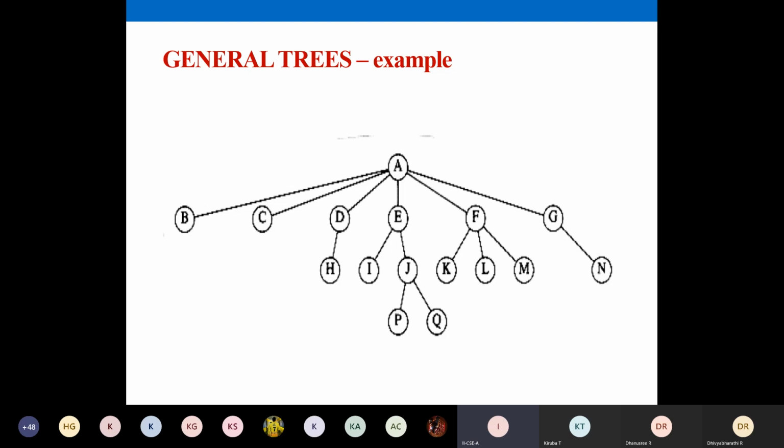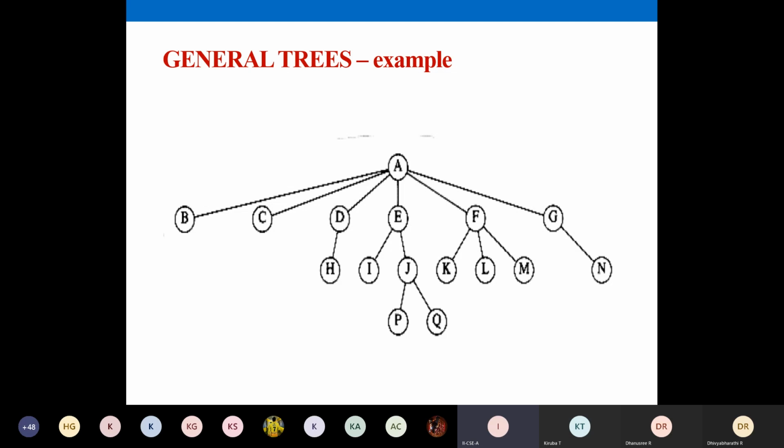Now just check the maximum number of children a node has. Some nodes have one child, some nodes have 2 children, and some nodes have 3. Is it not? So there is no restriction. In a general tree, you don't have any restriction on the number of children. But for other types of trees like the binary tree, you have a restriction on the number of children a node can have. In the beginning itself, I'm telling you, a binary tree means there is a rule. You cannot have 3 or 4 children in your binary tree.